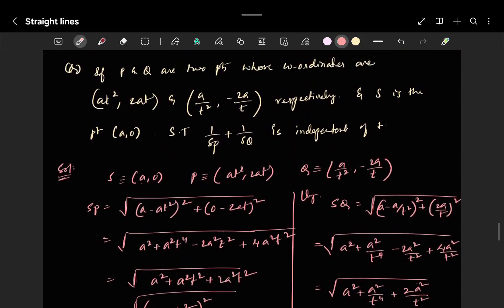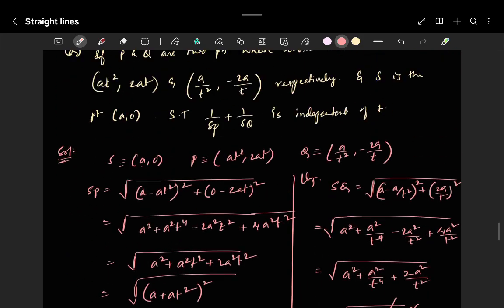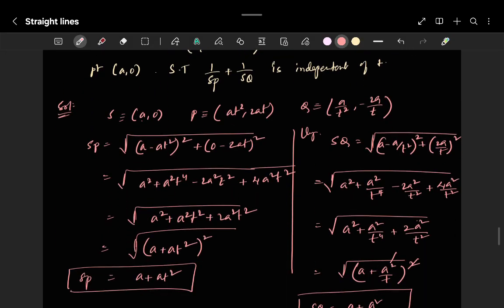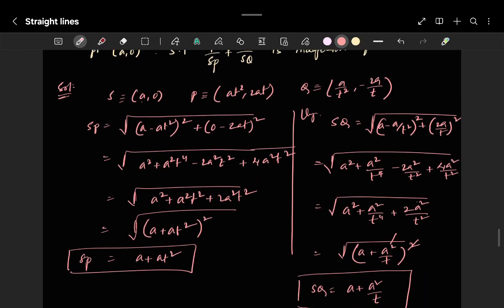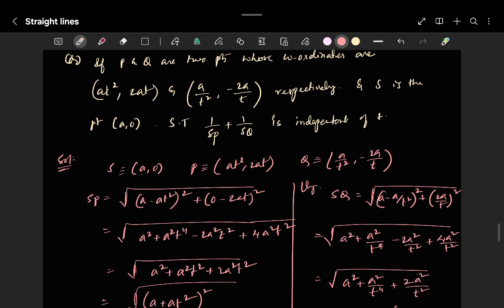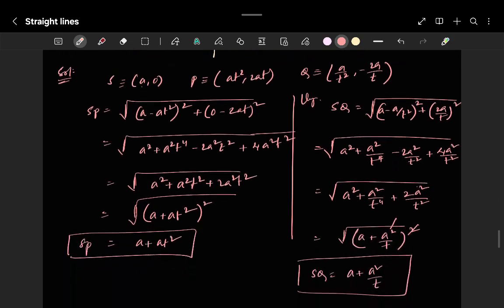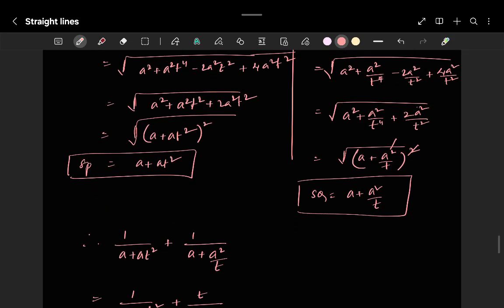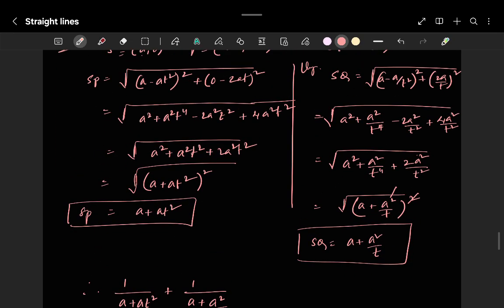Here we made a mistake; this is actually a by t square.